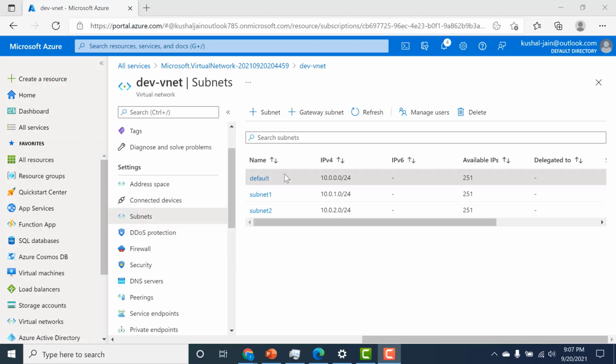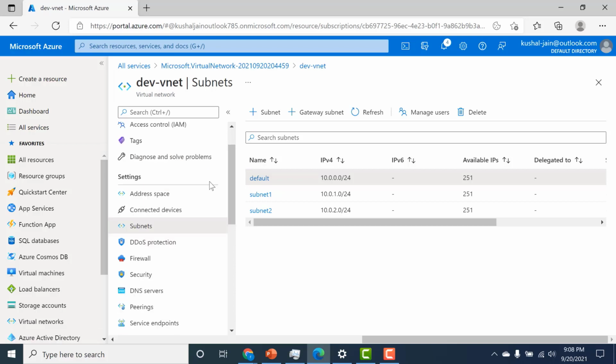In our upcoming chapters, we'll be using these subnets. In the next chapter, we'll be using these subnets to create virtual machines within them. So that's it for this chapter. Now, one more thing, there are other settings within these virtual networks as well. These other settings we'll explain as we proceed further in this course. So that's it for this chapter. I will see you in the next.